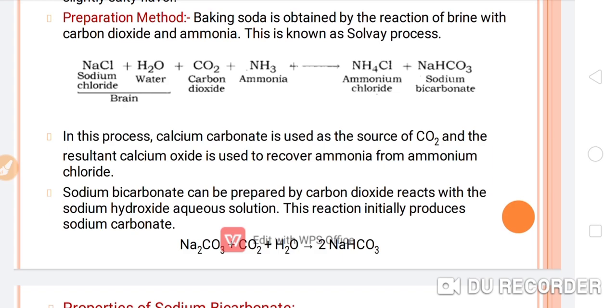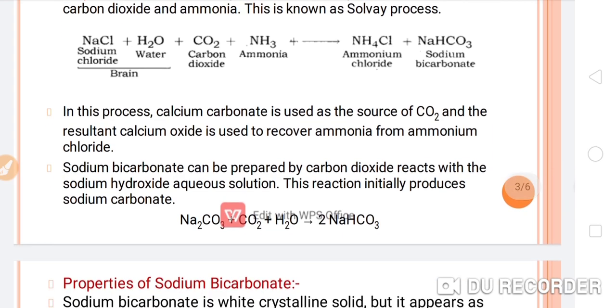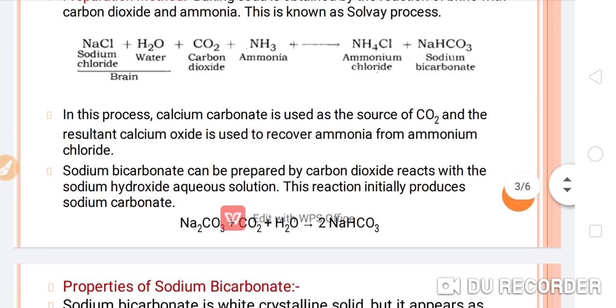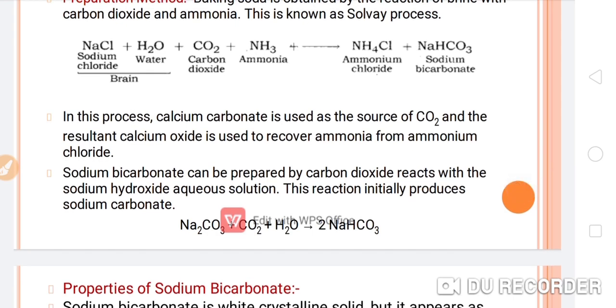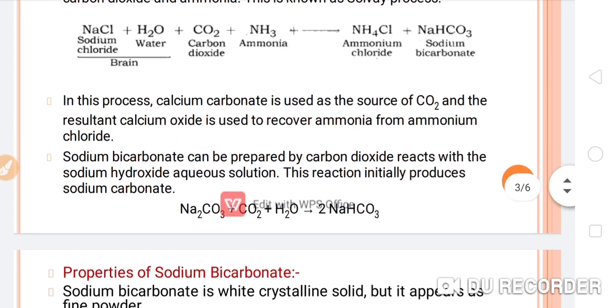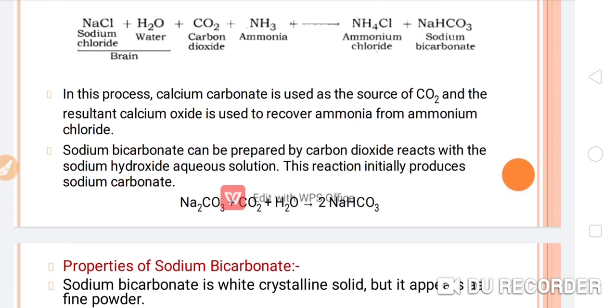In this process, calcium carbonate is used as the source of CO2, and the resultant calcium oxide is used to recover ammonia from the ammonium chloride.